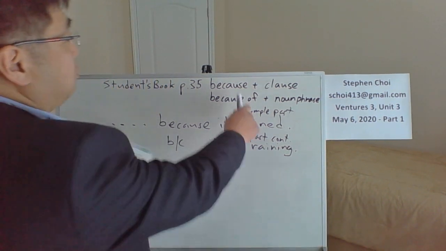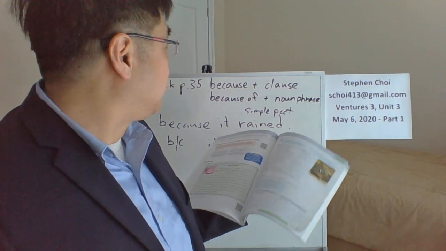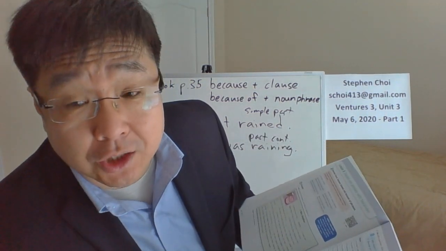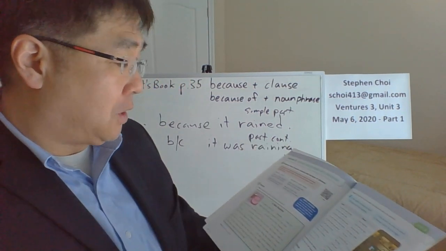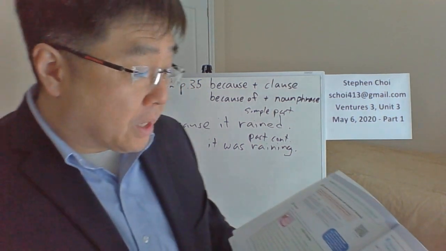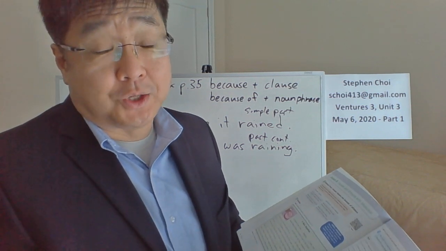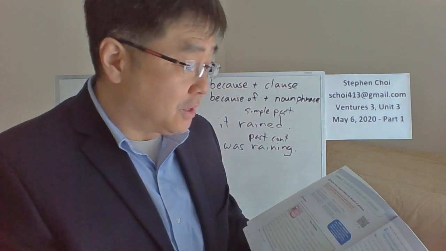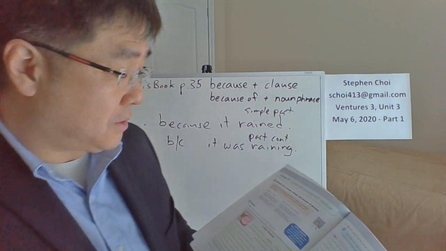How would you change that into a clause and use because only? I couldn't buy the house because the price was too high. Price was the subject, verb. Okay, that's a clause.